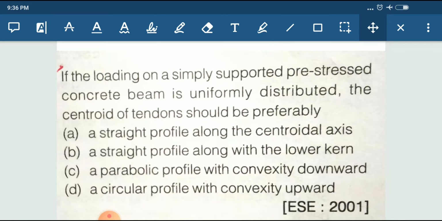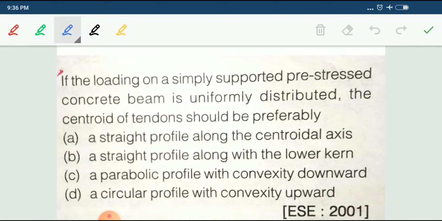If the loading on a simply supported pre-stressed concrete beam is a uniformly distributed load, the centroid of the tendon should preferably be what? If the loading is UDL, how is the tendon centroid placed? A straight profile along the centroidal axis? No. A straight profile along with the lower curve? No. A parabolic profile with convexity downward? Yes.